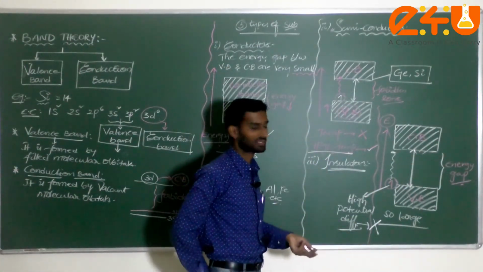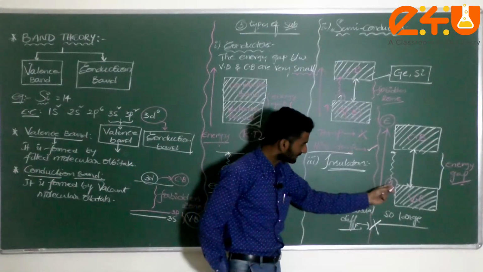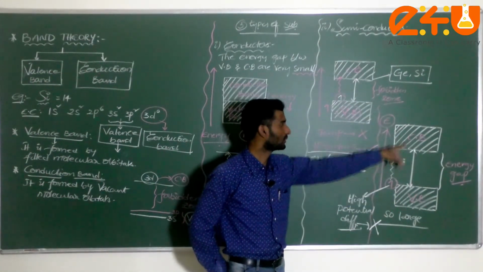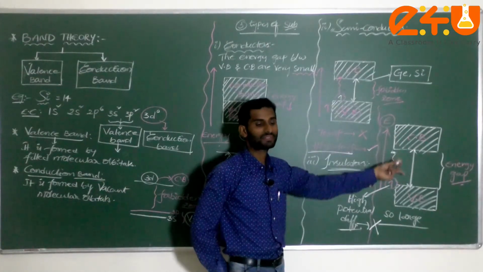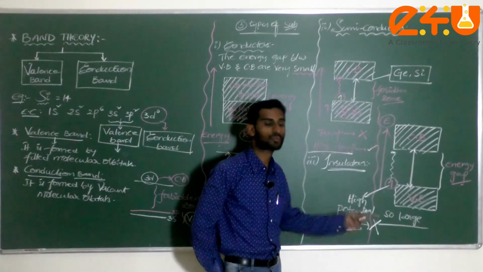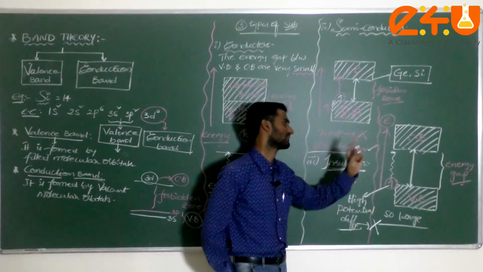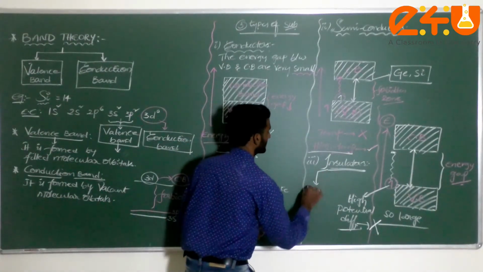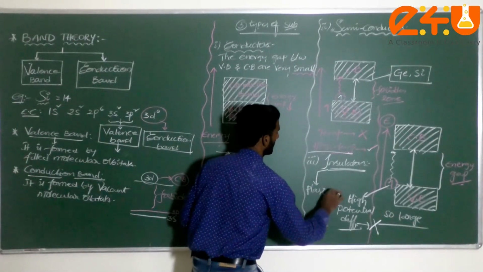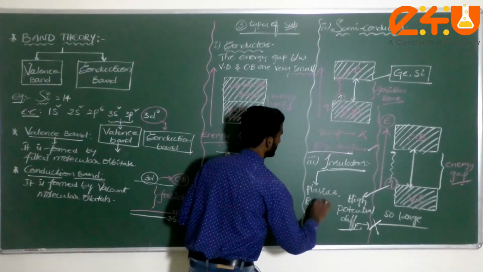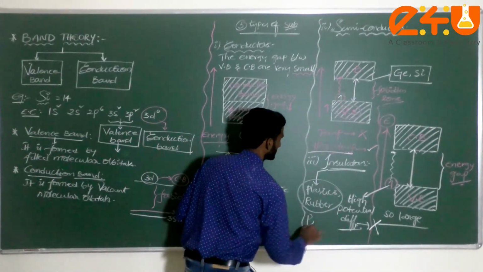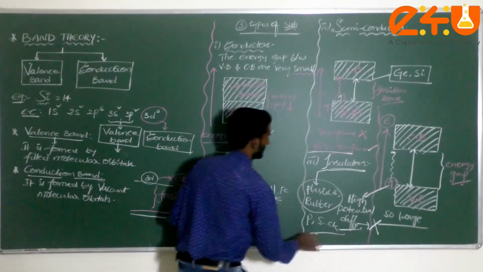Even if you apply a high potential difference, the electrons in the valence shell can't transit from VB to CB. So there is no motion of free electrons, and it doesn't conduct electricity. Examples of insulators are plastics, rubber, and elements like phosphorus and sulfur.